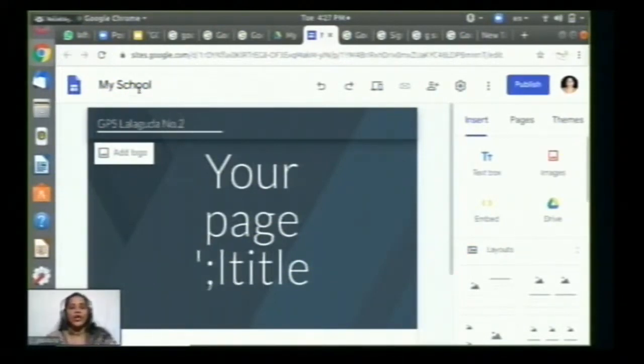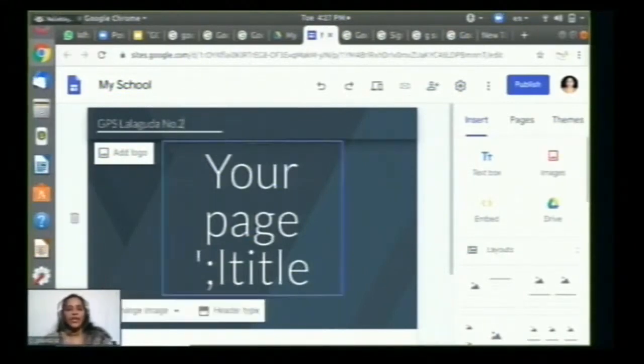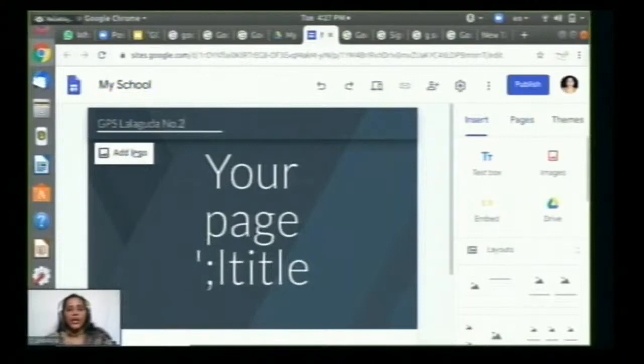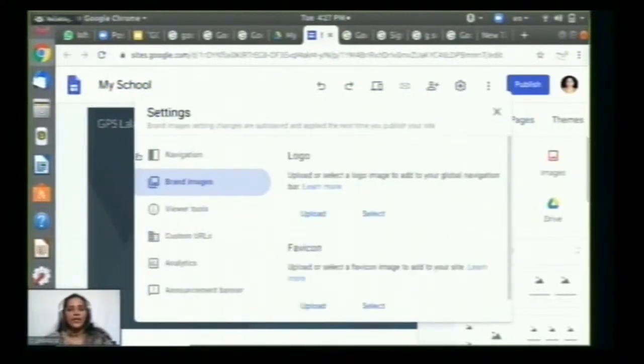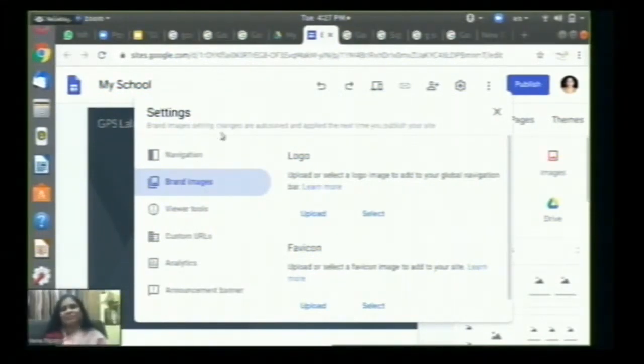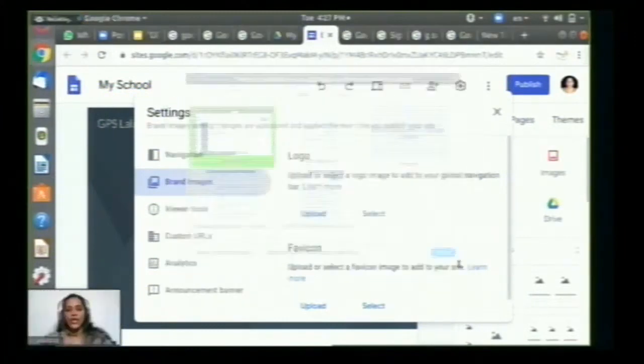These two are not the same thing. This is the actual website name and this is the page name. And now you can add a logo also. If your school has a logo, you can add it here. If I'm not putting a school name but my own website name, say I'm creating a startup, I can add my logo, whatever I have designed or got designed. Yes, you can do that.